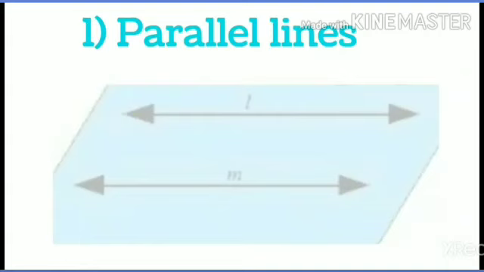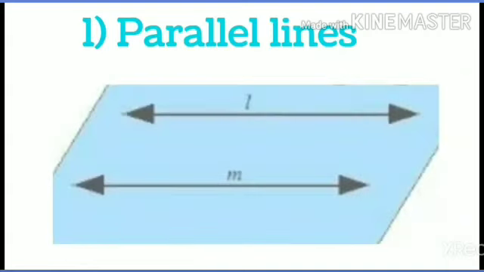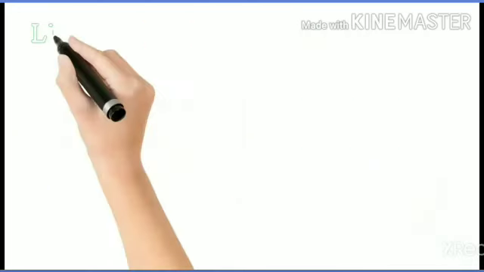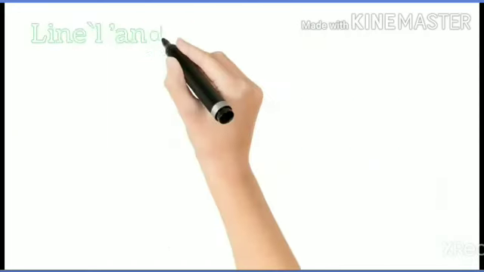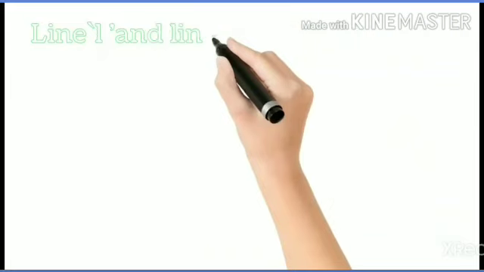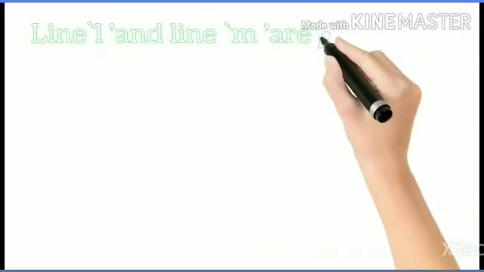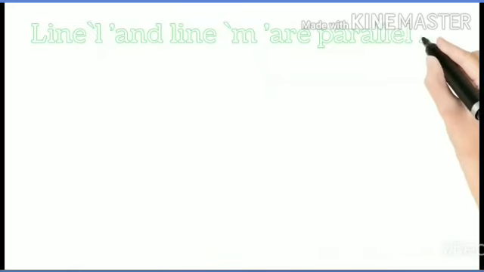Now, what are the parallel lines? See in the diagram, line L and line M are given. These are in the same plane and these are not intersecting each other. Therefore, line L and line M are parallel lines.